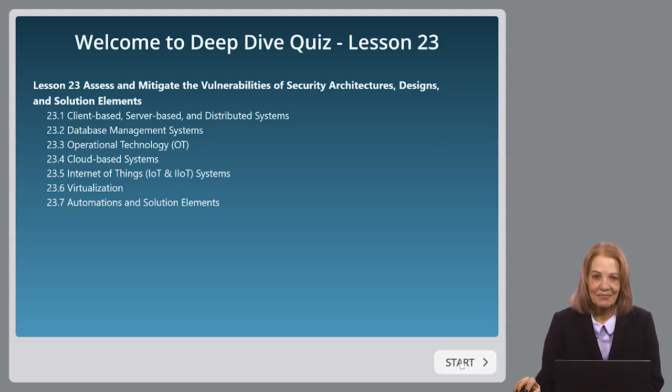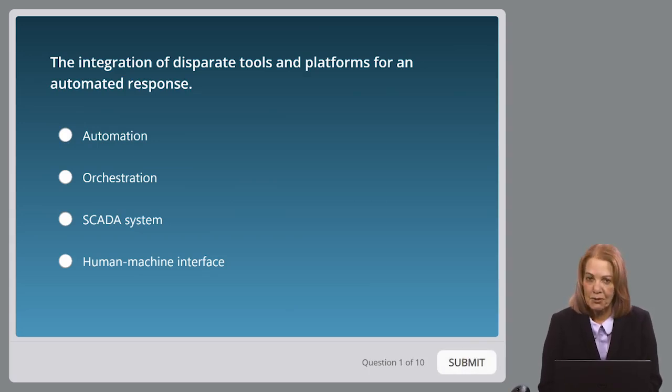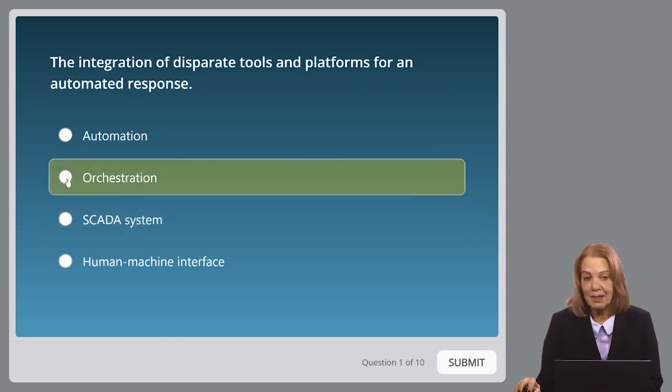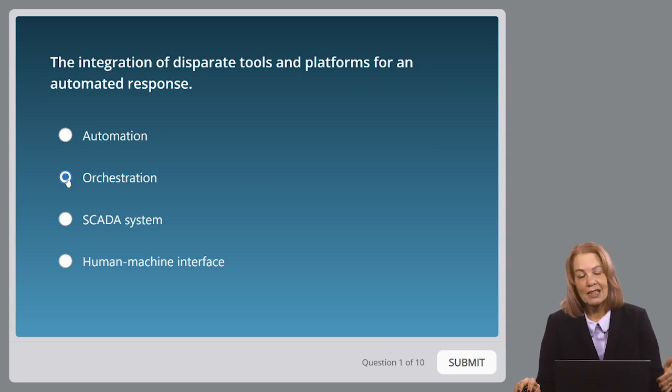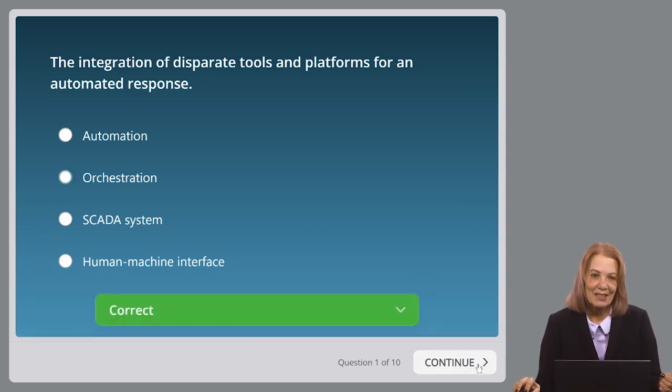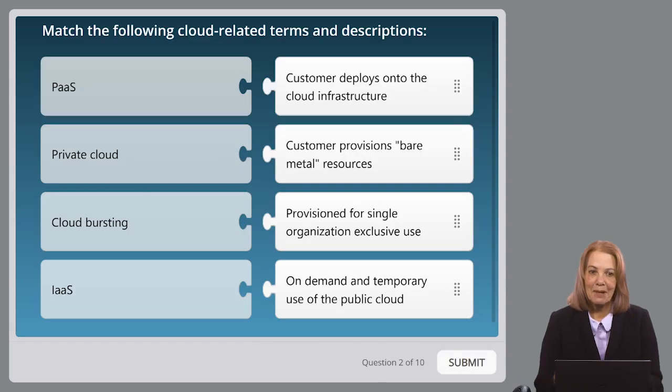So let's get started. The integration of disparate tools and platforms for an automated response. Is that our description of automation, orchestration, a SCADA system, or an HMI, a human-machine interface? This is the integration of disparate tools and platforms for an automated response. What do you like for an answer? Well, for sure, that is going to be orchestration. Orchestration is the integration of disparate tools and platforms for an automated response. Should we check? All right, let's see. And that is correct.